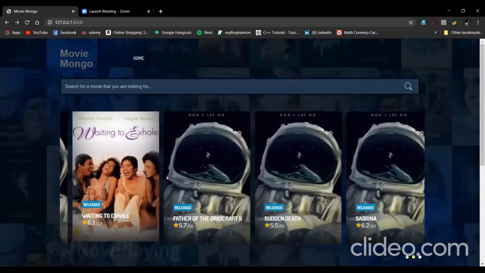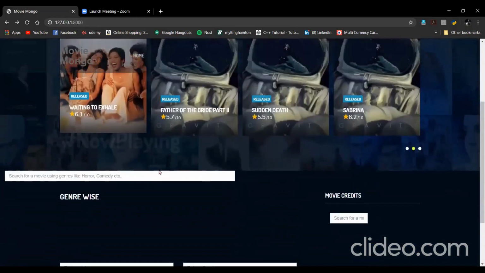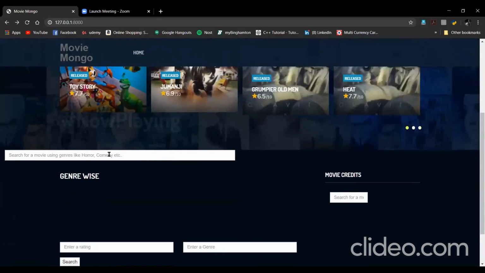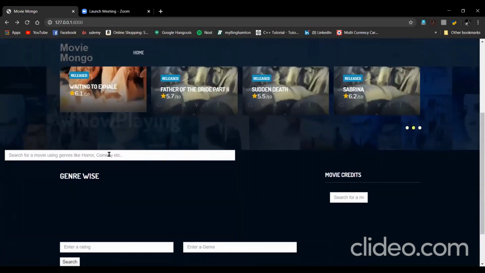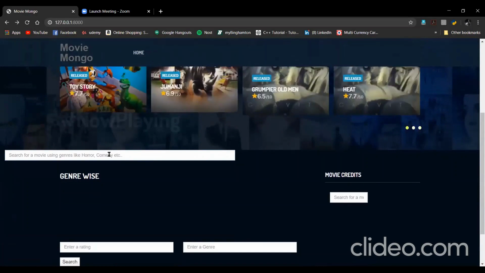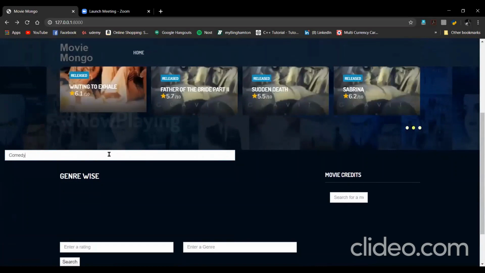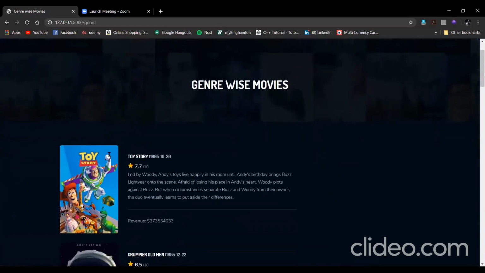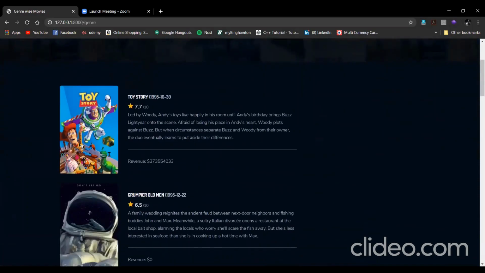So let's move on to the second query. The second query is to filter the dataset genre-wise. Here we have options like horror, comedy, adventure, thriller, anything. So I'll type comedy. This will generate movies which are of genre comedy.